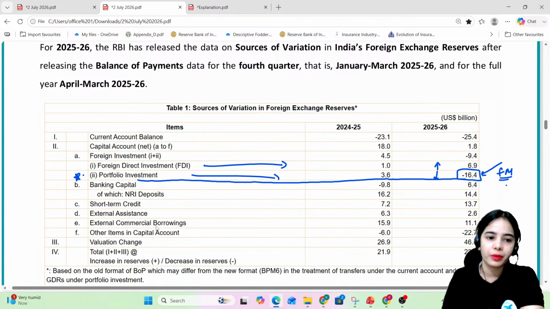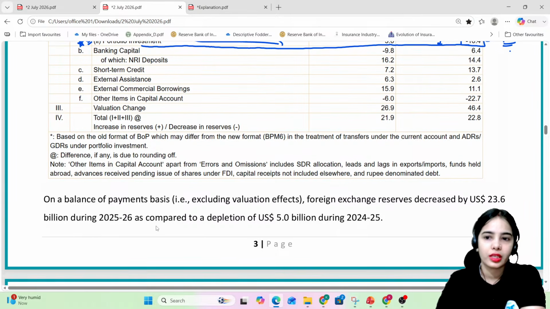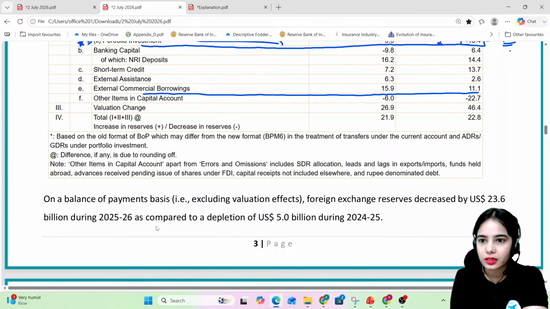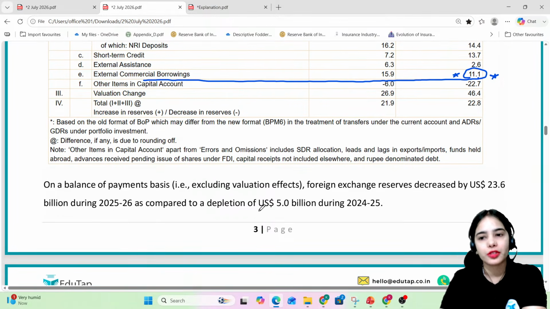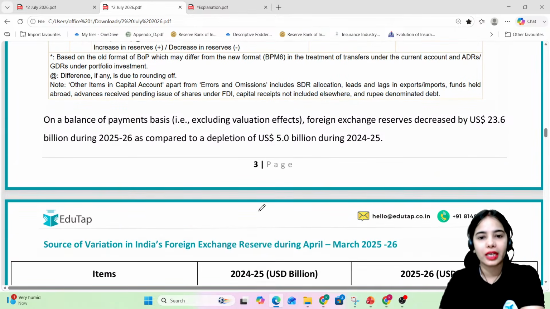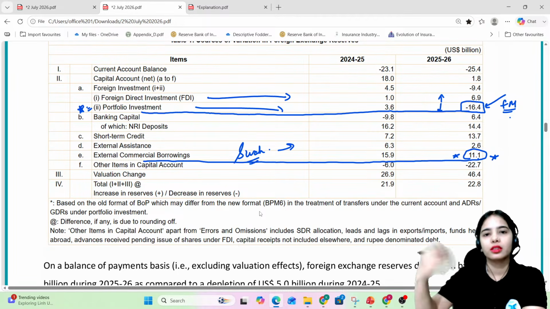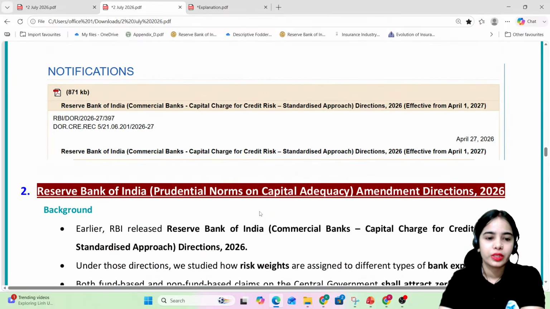So this is the problem, that the investment by the foreign investors in the financial market is decreasing. Chalo. The external commercial borrowings have also decreased. Before, we were borrowing more, but now we are not borrowing as much. And recently RBI tried to boost external commercial borrowing also, by providing a swap facility that we have discussed, a swap facility for the external commercial borrowings. Now, coming to the next article.